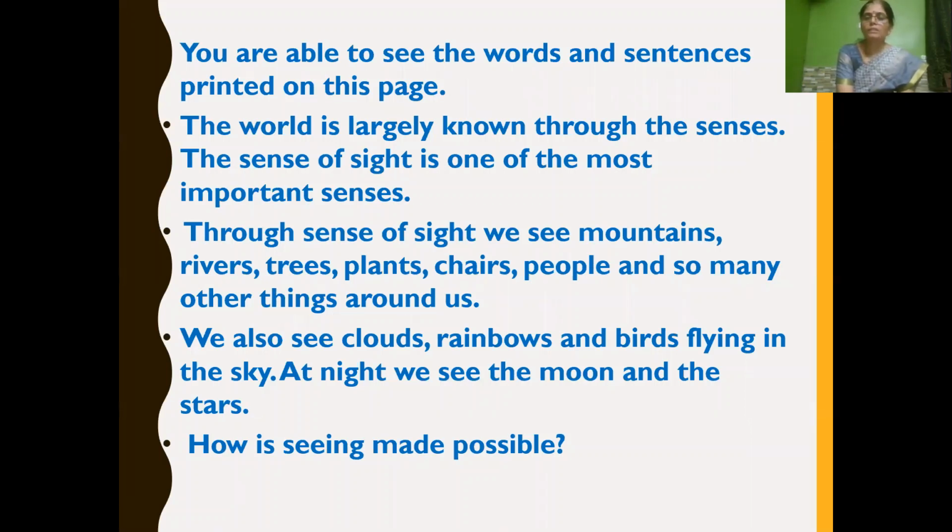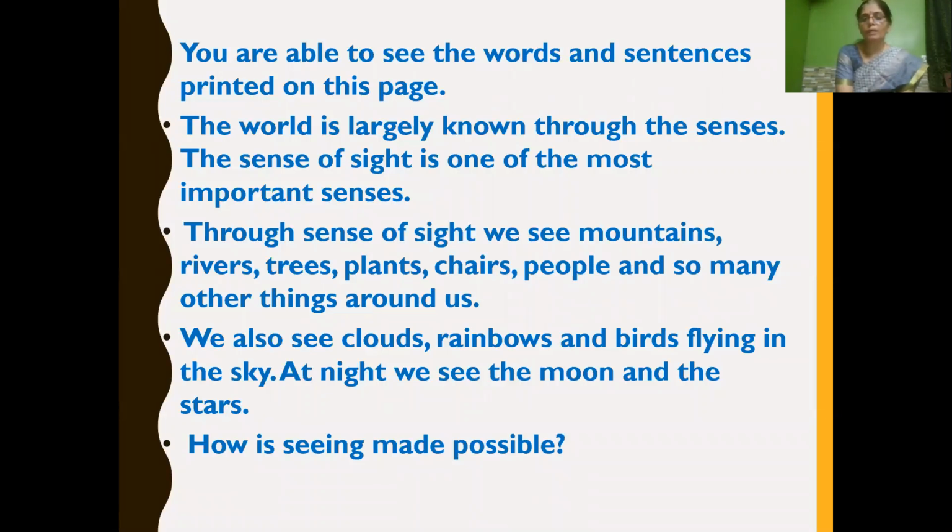Through this sense of sight, we can see various things and objects around us, like mountains, rivers, trees, plants, people, and so many other things. We also see clouds, rainbows, and birds flying in the sky. And at night, we see the moon and the stars.